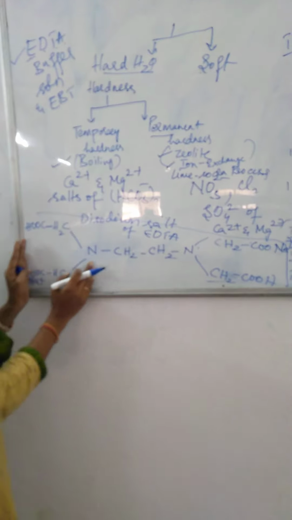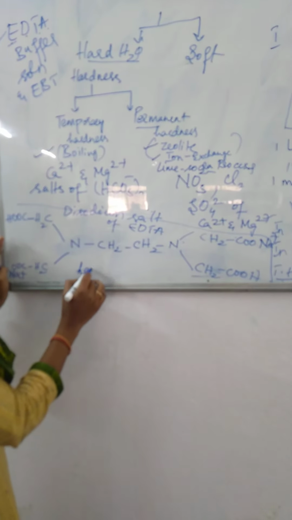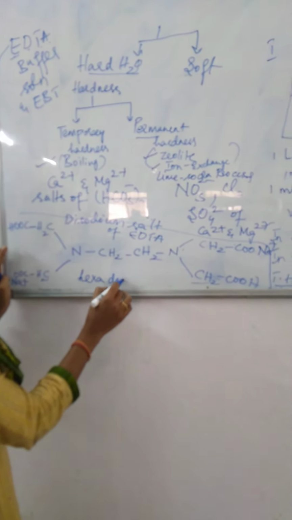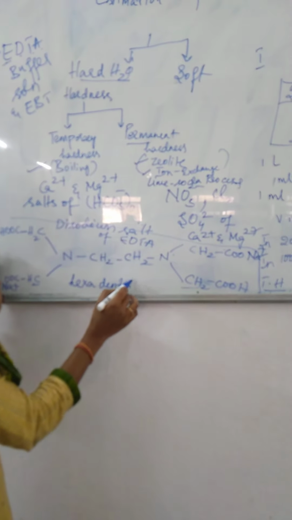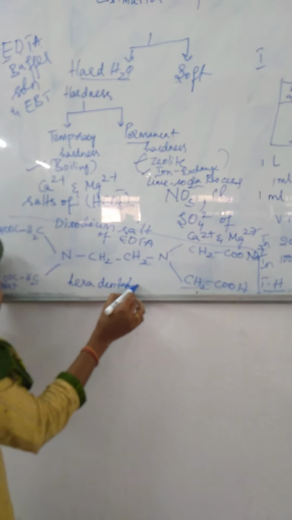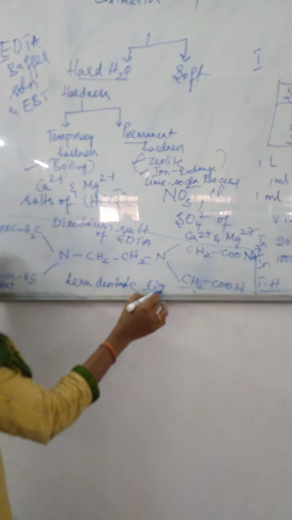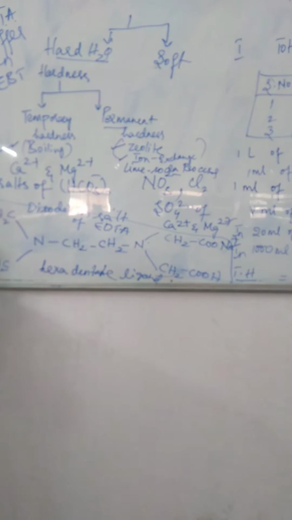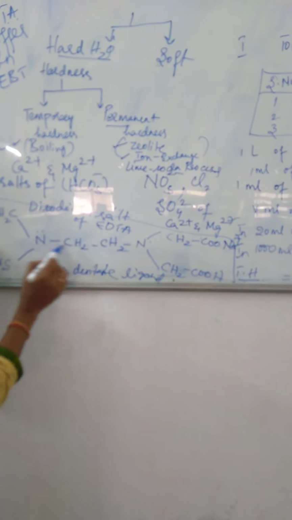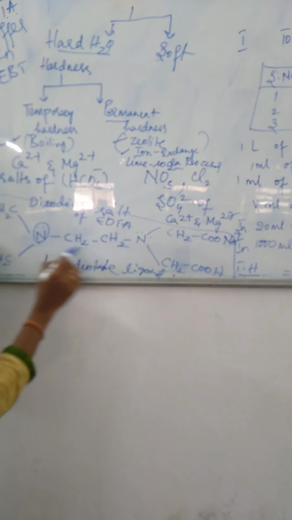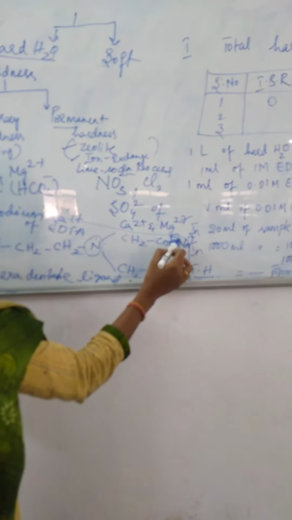And this structure is called a hexadentate ligand. Why are we calling this structure a hexadentate ligand? Six such groups are there: the nitrogens and the CH2COO minus groups, so four groups and two nitrogens.